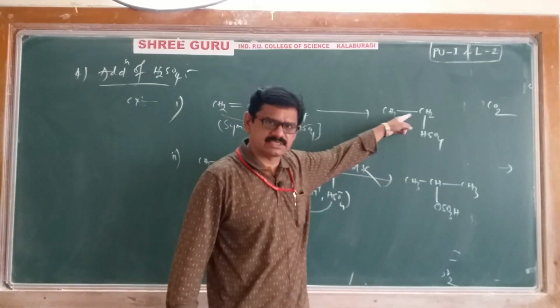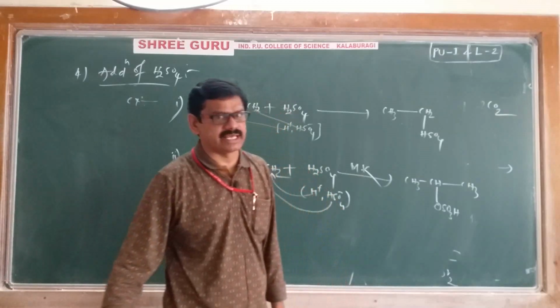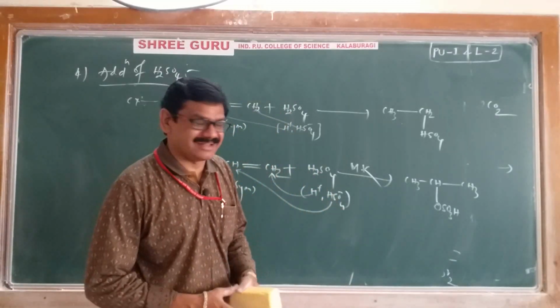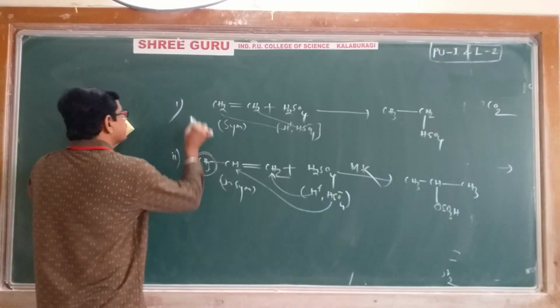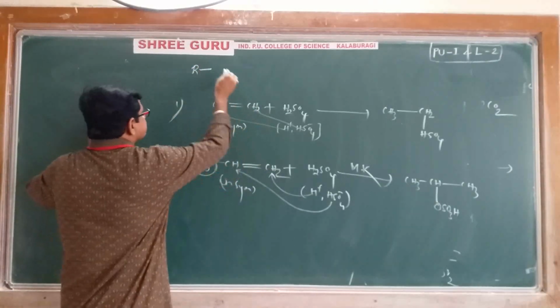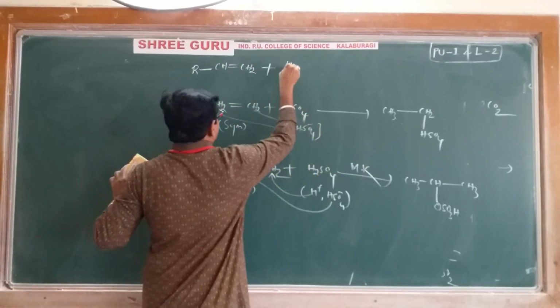It is ethyl hydrogen sulfate. It is isopropyl hydrogen sulfate that is obtained. And we can write a general reaction also. In the general reaction, instead of methyl I will write R. The remaining is the same. CH double bond CH2 plus H2SO4.